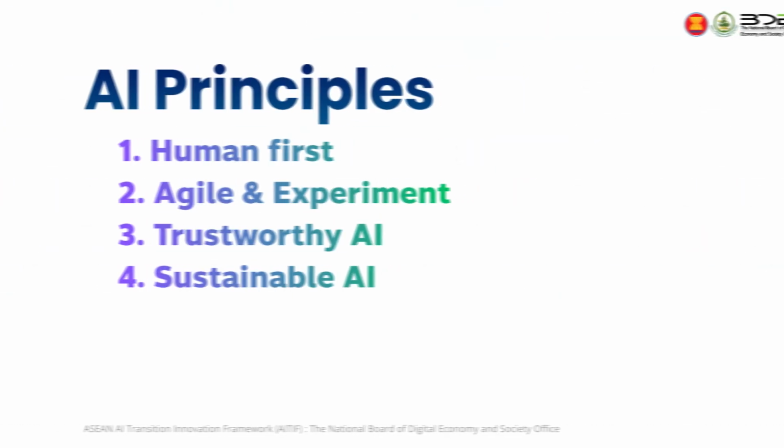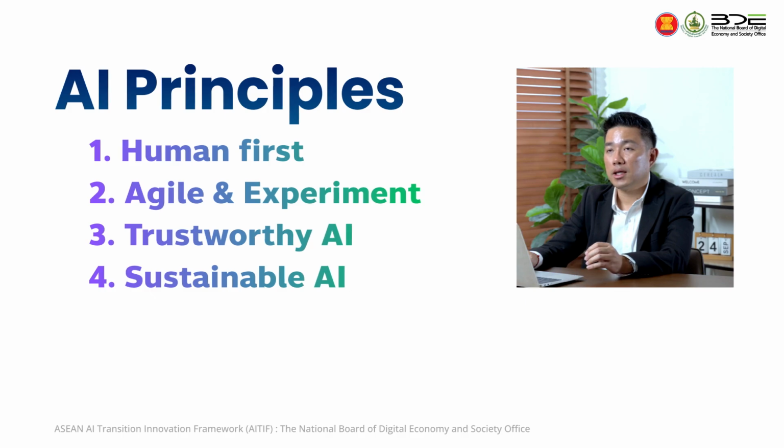But let's come back to the sample of KBTG, which also has an AI principle. So let me explain our AI principle and compare with the others. The first one is human-first AI. That means we develop AI around the humans. We will not build AI to totally replace the humans. We develop AI to support the human to make better decisions.